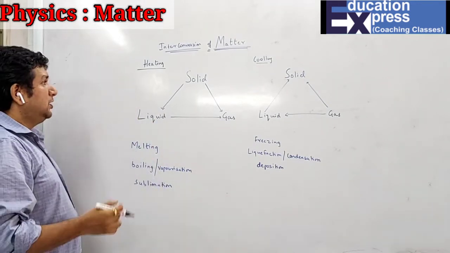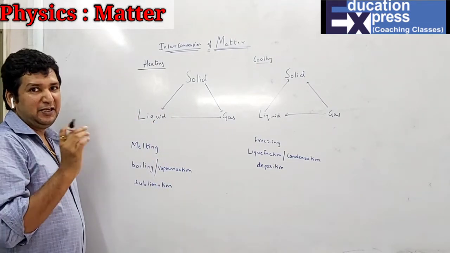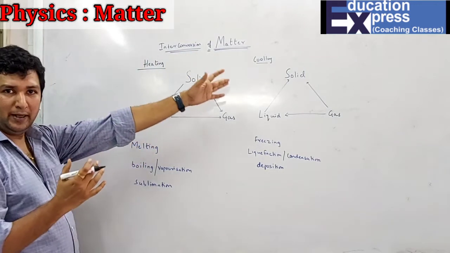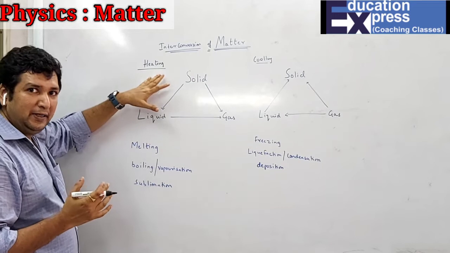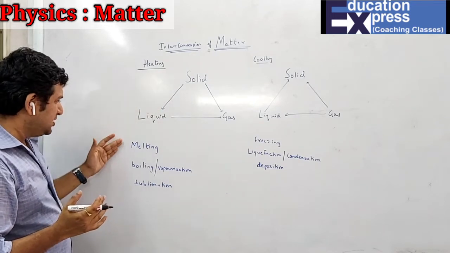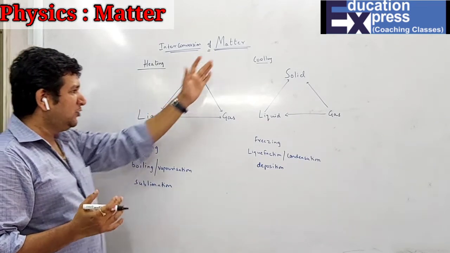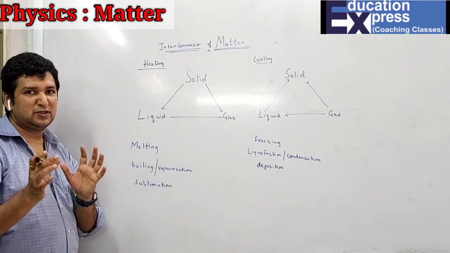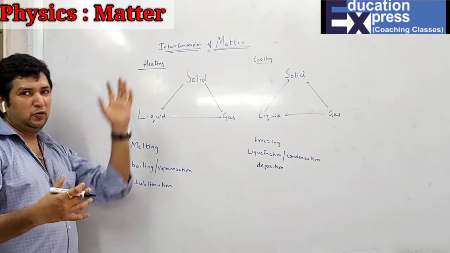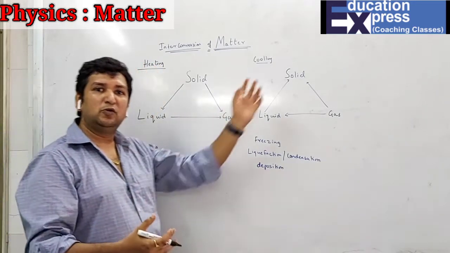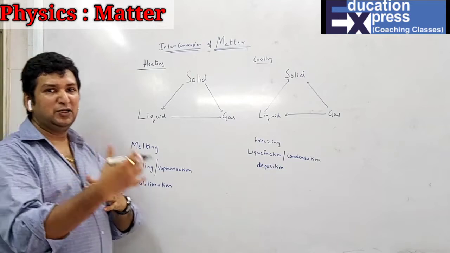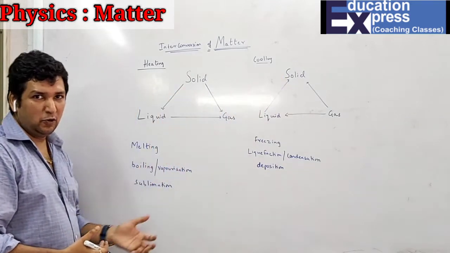Now, the change of a state. Here I have distinguished between two things, heating and cooling. With respect to heating, you will have these three terms, and with respect to cooling, these three terms. In all the cases, obviously there is a change of state, due to heating and due to cooling. So what are the changes because of heating and what are the changes because of cooling, we'll be discussing here.